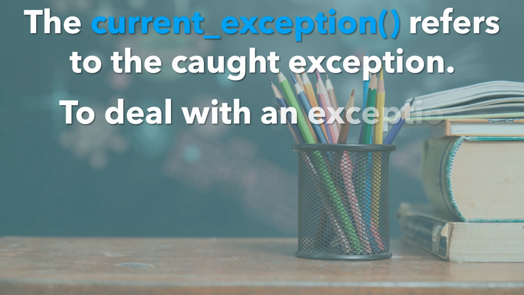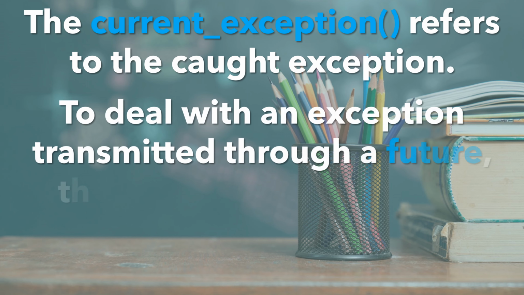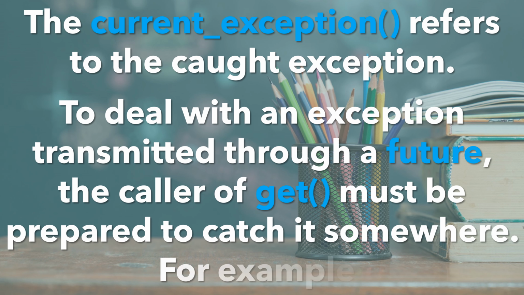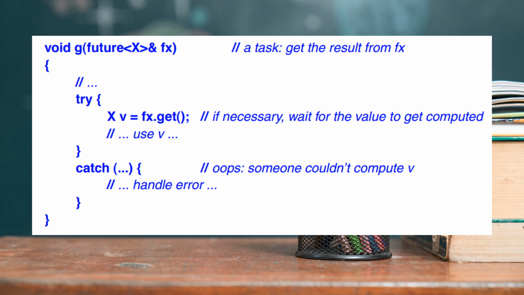To deal with an exception transmitted through a future, the caller of get must be prepared to catch it somewhere. For example, void g, future x and fx, a task, get the result from fx. Try xv equals fx.get. If necessary, wait for the value to get computed. Use v. Catch: oops, someone couldn't compute v. Handle error.